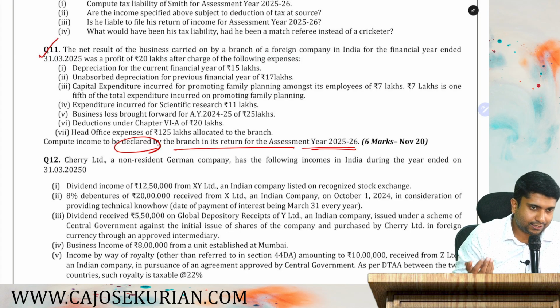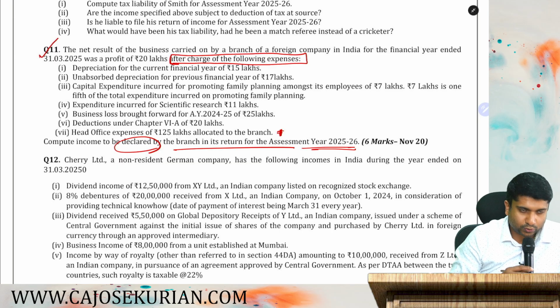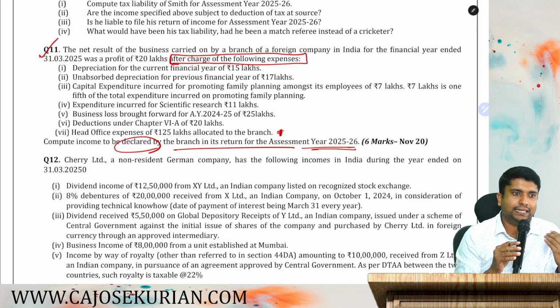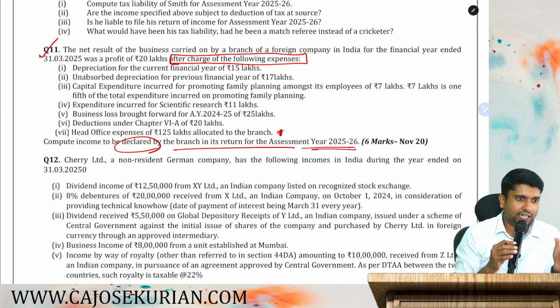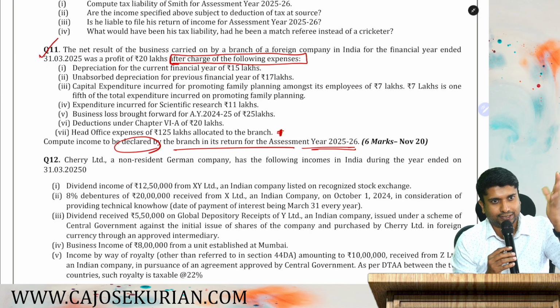So the net result is given, that too after charge of the following items. So number one, or the last item, if you check, you can see they have already adjusted the head office expenses. So first job is to compute the adjusted total income, then compute the ceiling limit, then you compute the total income to be declared in the return. If you do these three, you will get 6 marks.